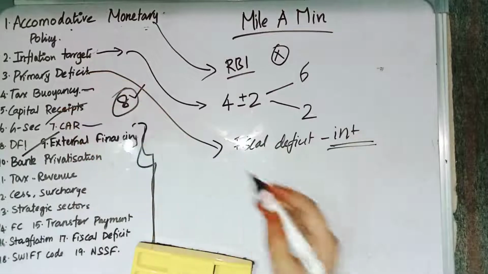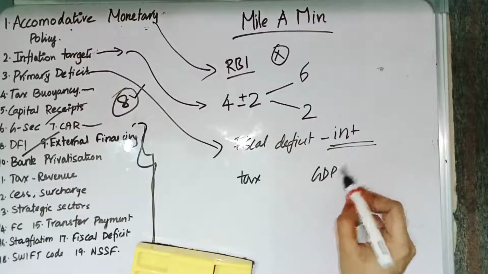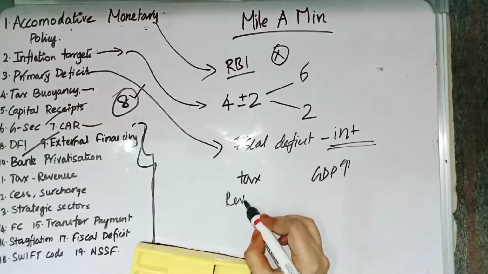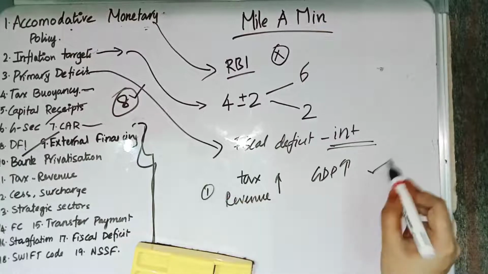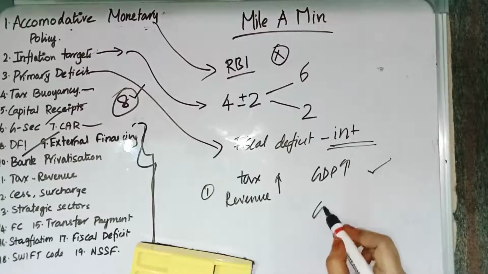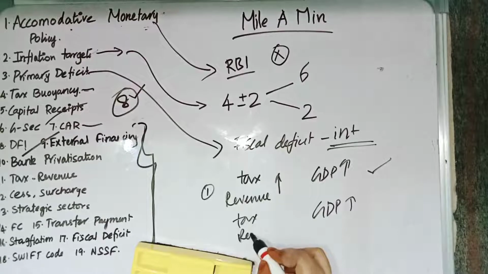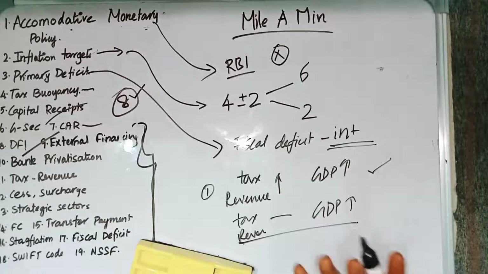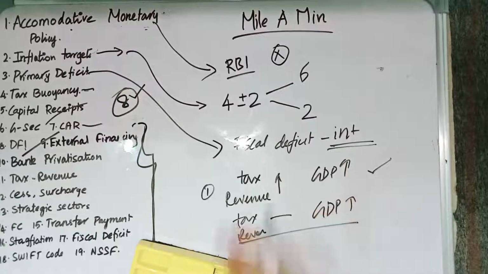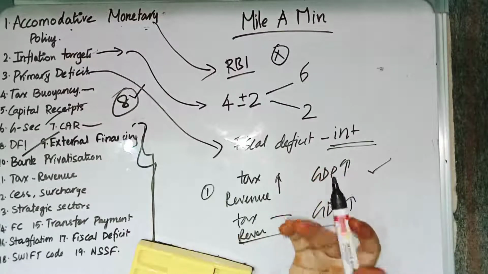Then we have tax buoyancy. Tax buoyancy is nothing but if the GDP has increased, then the tax revenue should also increase. If the GDP increased and the tax revenue has increased, then there is a good tax buoyancy. But if the GDP has increased and there is no change in tax revenue, then it means bad tax buoyancy. But why does this happen? If there is growth in GDP, there should be an increase in tax revenue. But if it is not increasing, what is the reason?